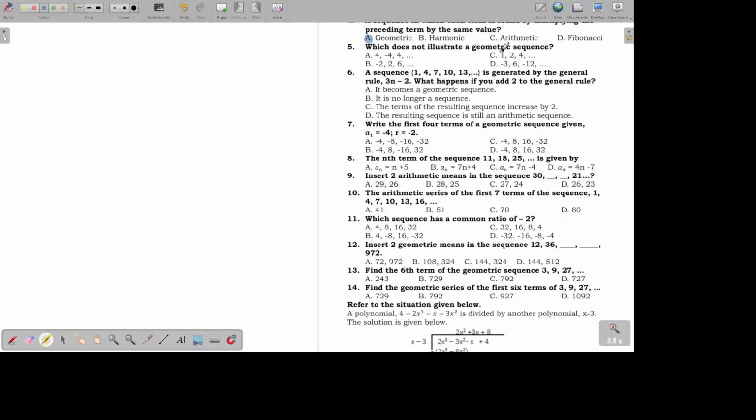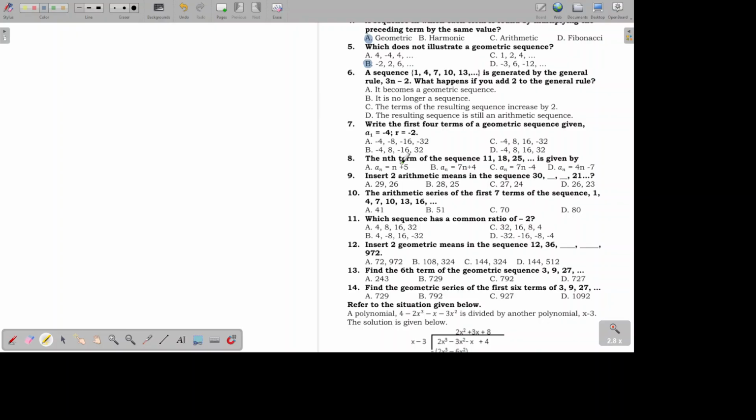Yung letter C, namumultiply na namumultiply sa 2. So, geometric sequence din yan. Yung letter D, namumultiply ng namumultiply sa negative 2. So, geometric sequence din yan. So, yung letter B, on the other hand, nadadagdagan ng 4. Pero hindi naman yung geometric sequence. That's an arithmetic sequence. So, letter B is the answer.